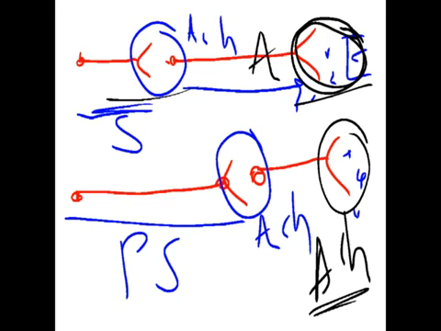In case of somatic, there is a single ganglion which provides directly to the effector cell. It secretes acetylcholine, which binds to the nicotinic 1 receptor. It will act on the skeletal muscle.